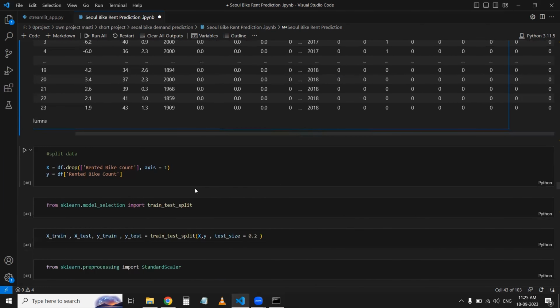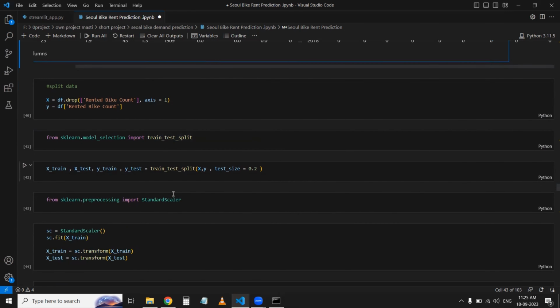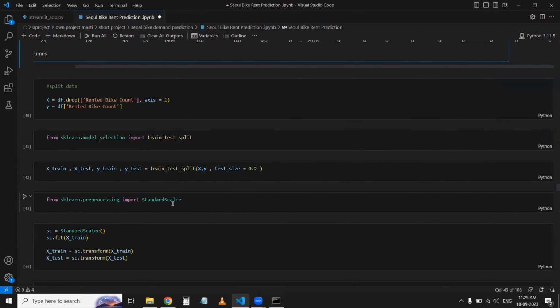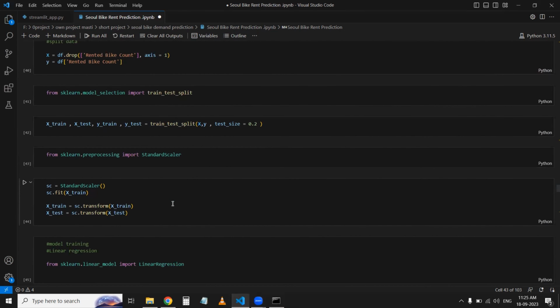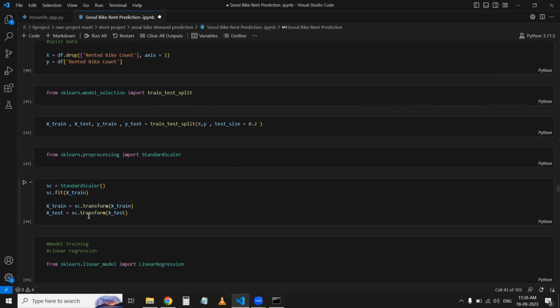Then after that, I have just split my data set into two parts, x and y. Then I imported train test split and used it, and I imported StandardScaler. Then sc is StandardScaler: sc.fit_transform on xtrain, and xtest transform.